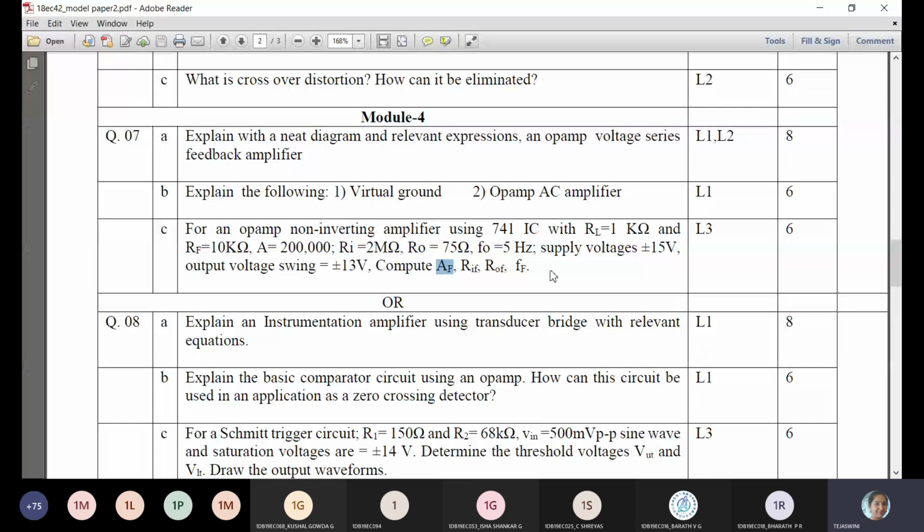In this paper they have asked the derivation regarding non-inverting, and the problem is also regarding non-inverting. So it is easy. If you know the derivation, you will know the formulas, and you can solve this problem.